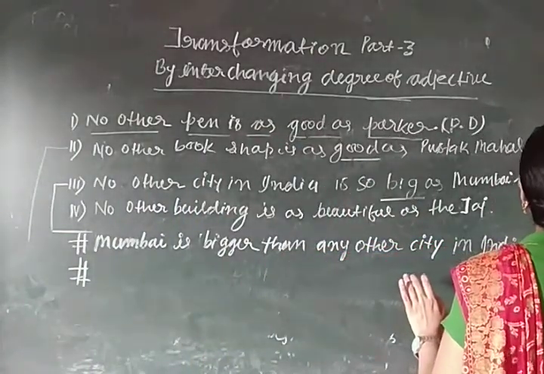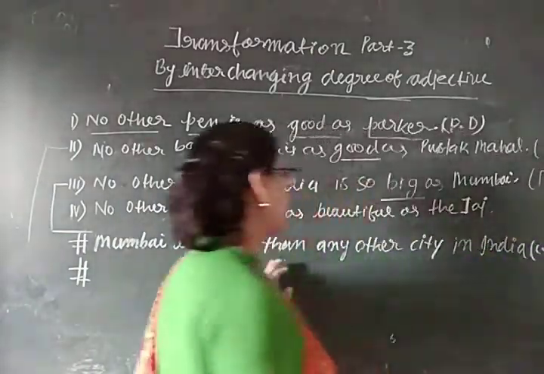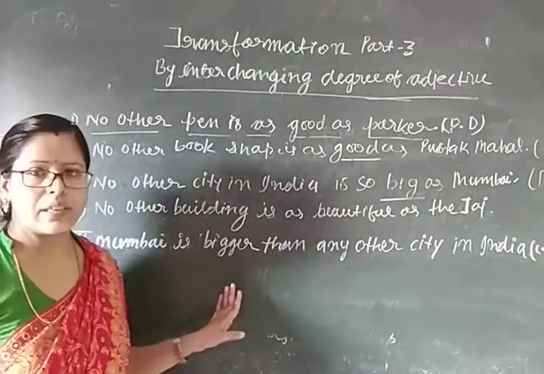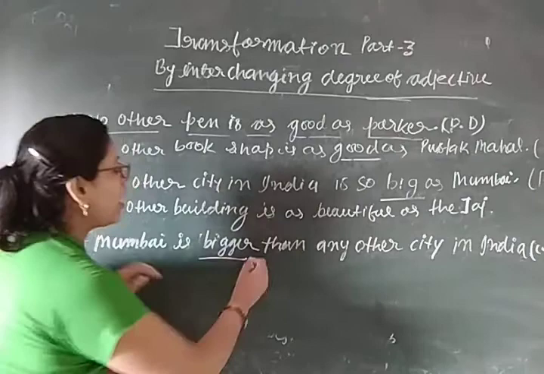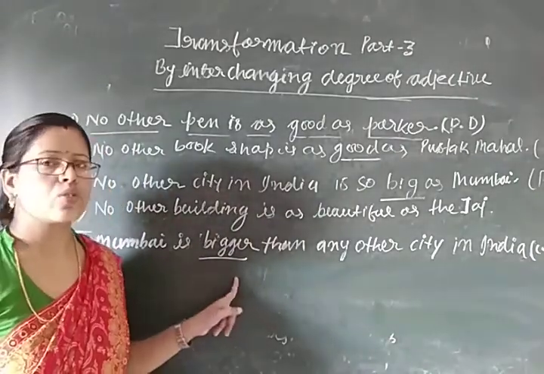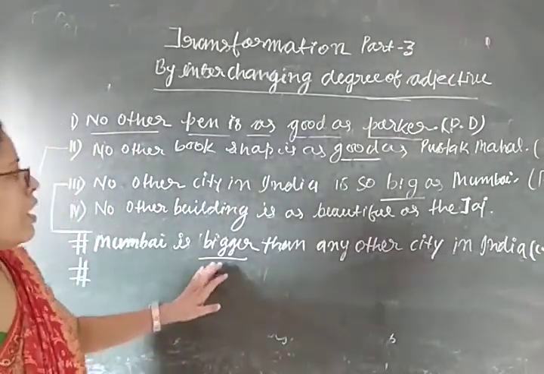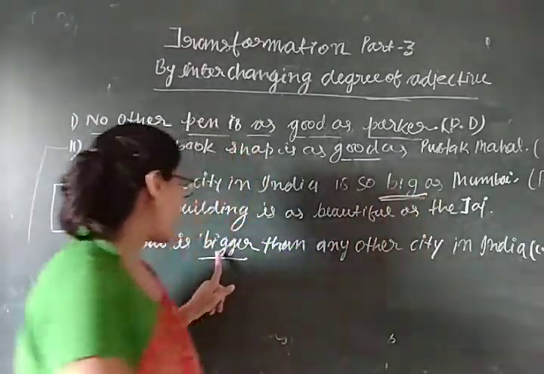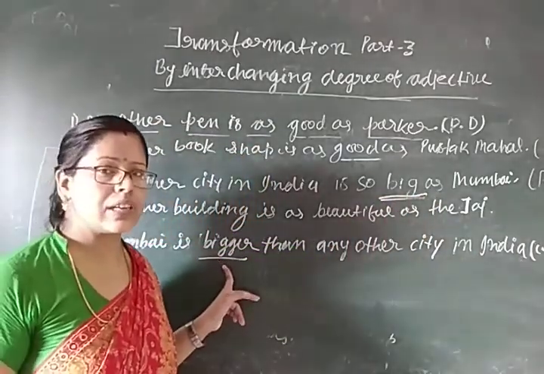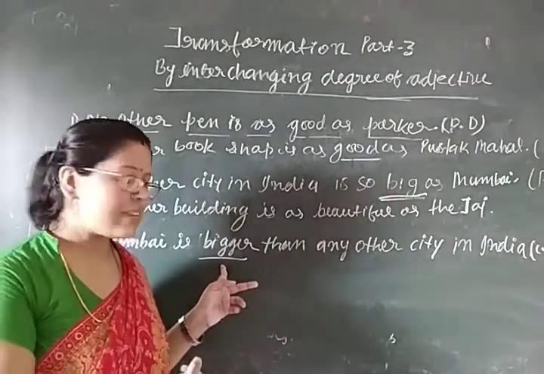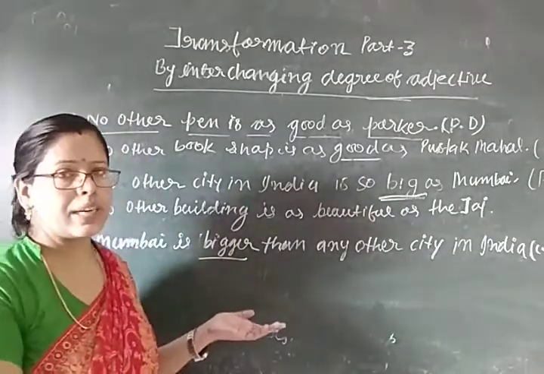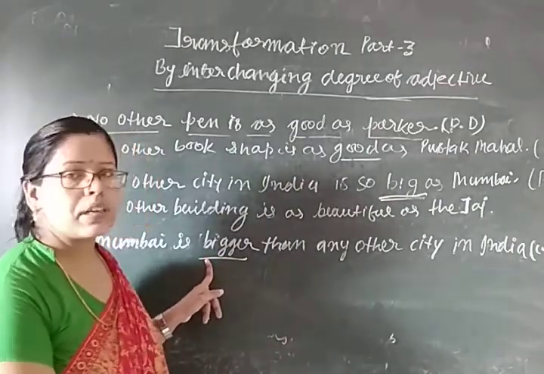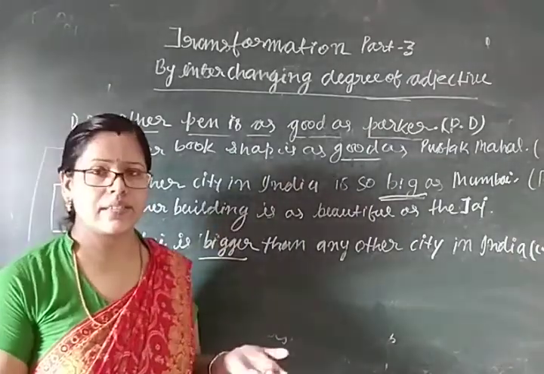We can also convert this sentence into superlative degree. How can we convert? Because we have to show superlative degree, again we will find out the adjective. What was the adjective? In the first sentence, it was big. Here I have used comparative degree, and in the last I have used the superlative degree. So what is the superlative degree of the adjective big? Biggest.